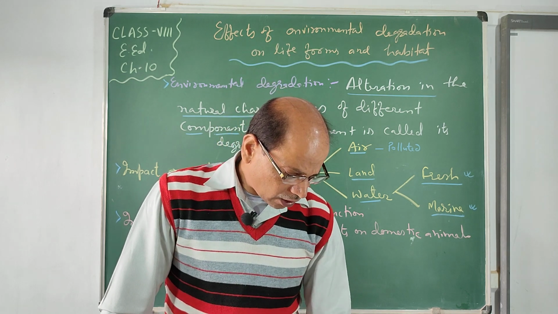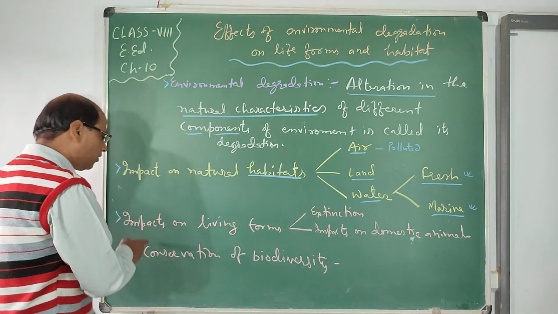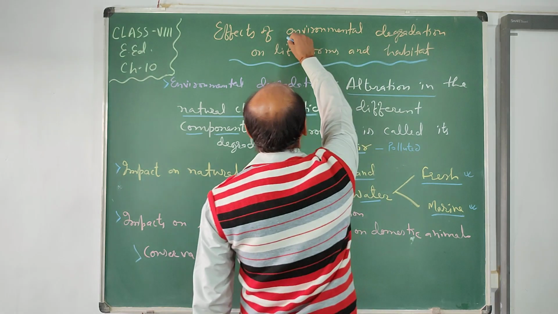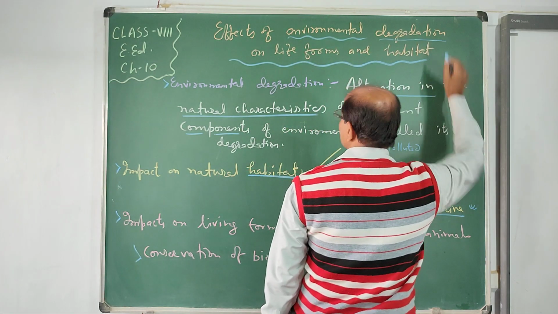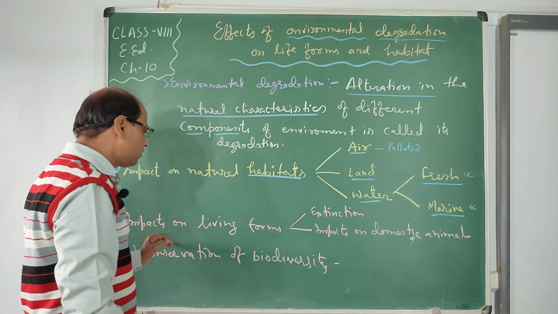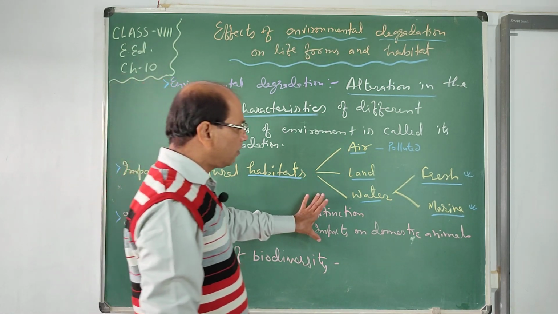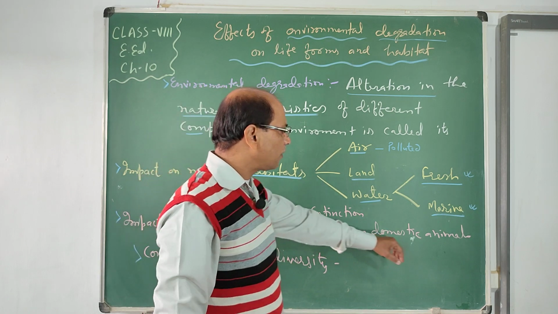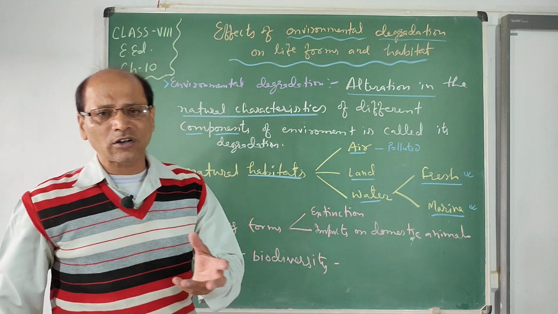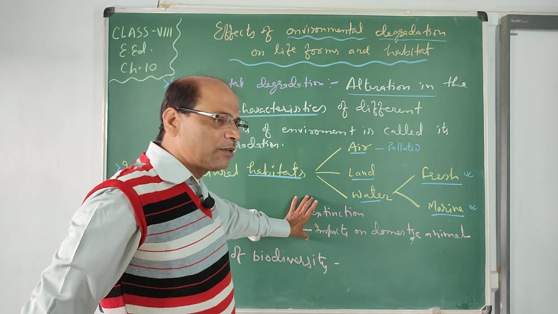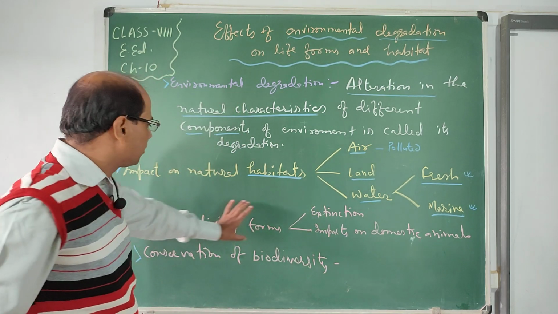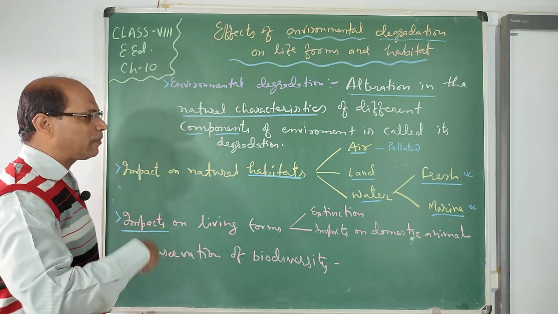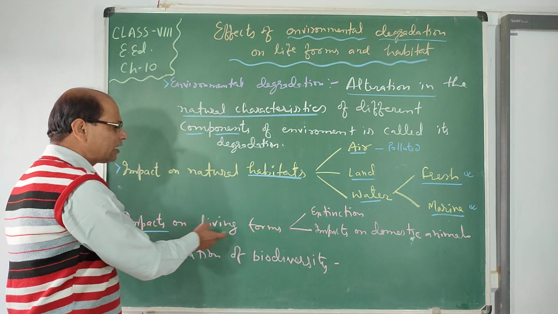Now, impact on living forms. See, living forms are also affected by the degradation. So environmental degradation also has a bad impact on living organisms. Due to environmental degradation, things become negative, or we can say extinction of animals takes place, and a bad impact on domestic animals takes place. So these are the activities which are going on due to the impact on living forms. So environmental degradation also gives a negative impact on the living forms.